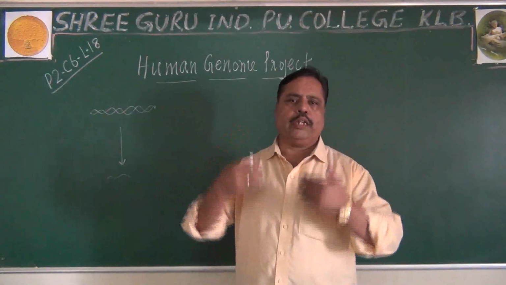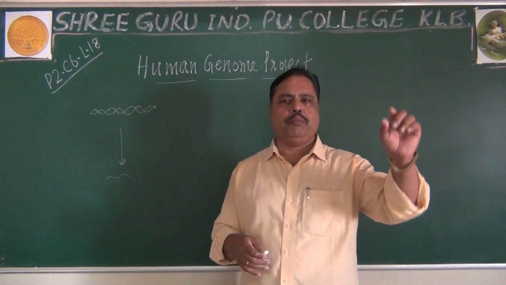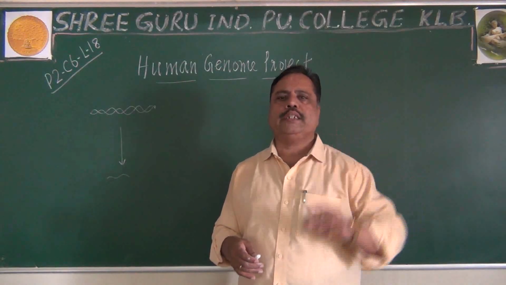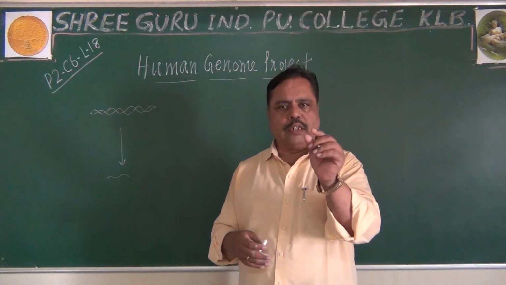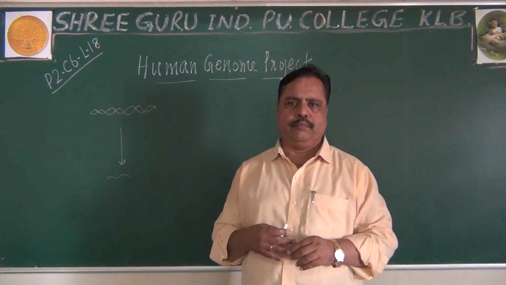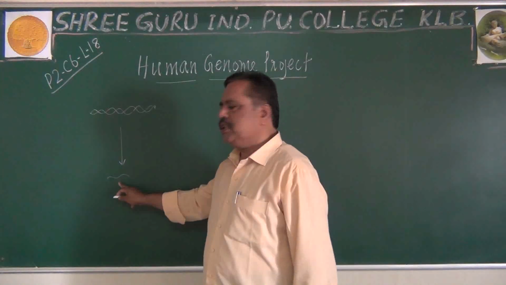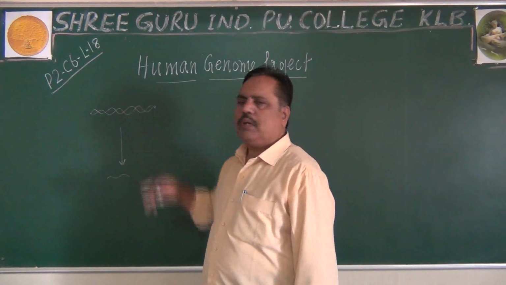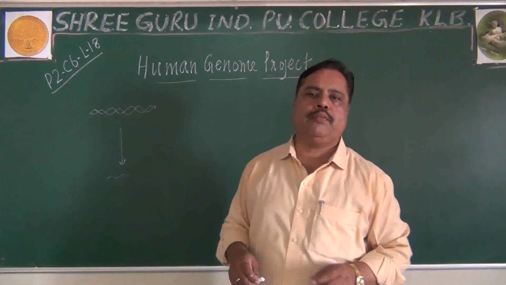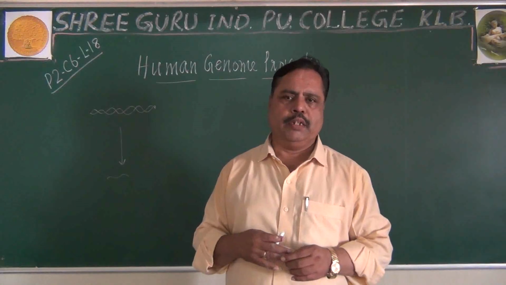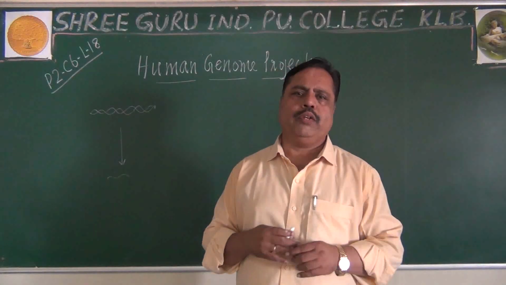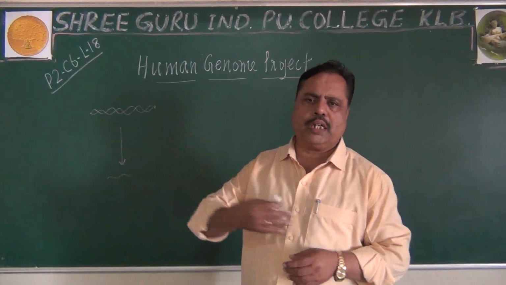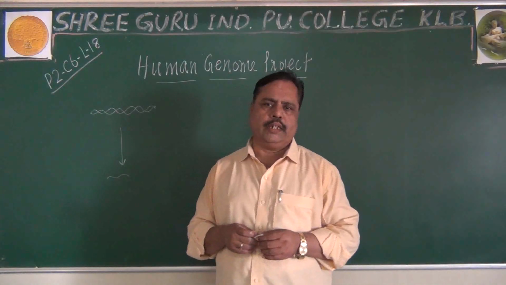So, our phenotypical expression basically depends upon our DNA sequence, otherwise the sequence of nucleotides in our DNA. That is the basic understanding we have got, depending upon transcription, translation, everything.